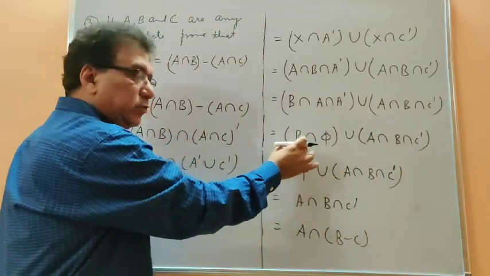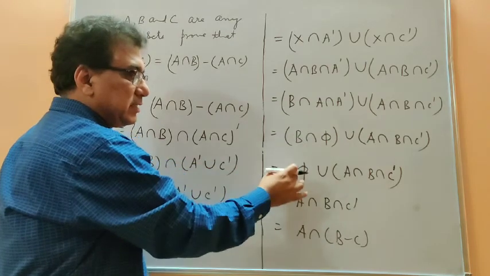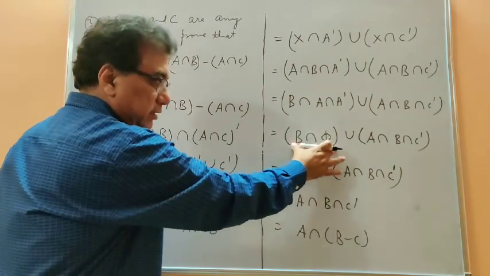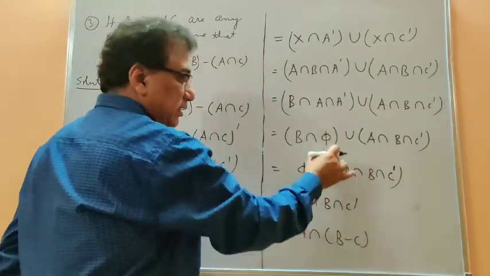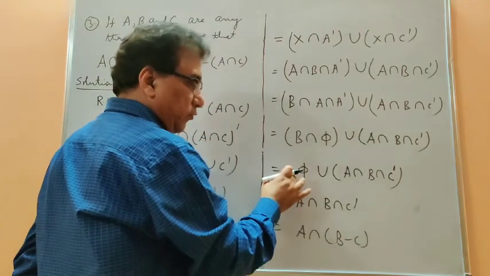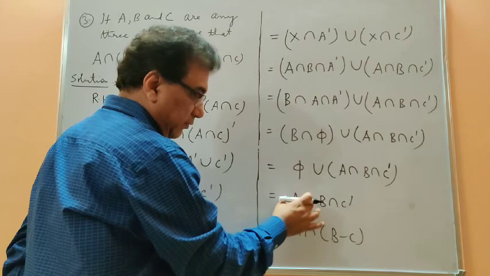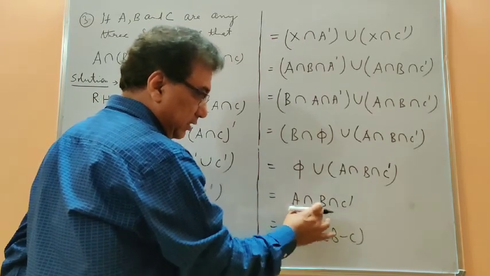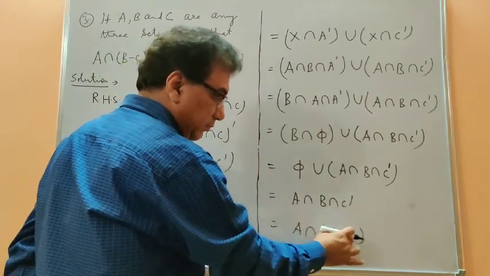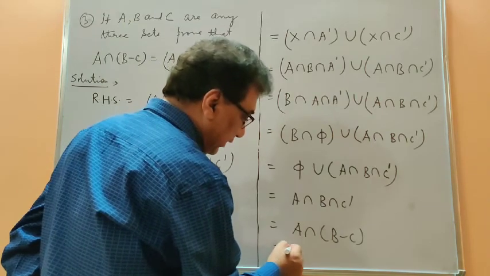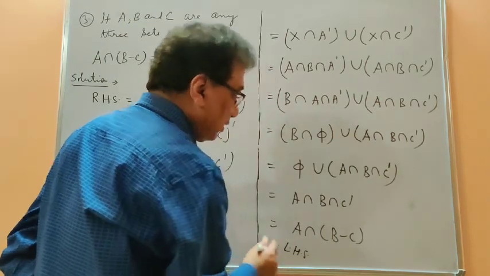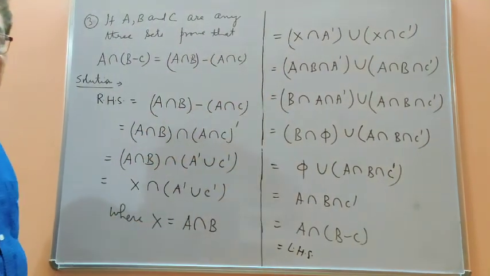Now the common between the null set and any set is phi, so all of this has been replaced by phi, and then union of this set. So phi union any set is the set itself, and after that I have separated this part, A intersection B, and for this I have written B minus C, which is the left hand side. So this is a very beautiful application of laws on sets.